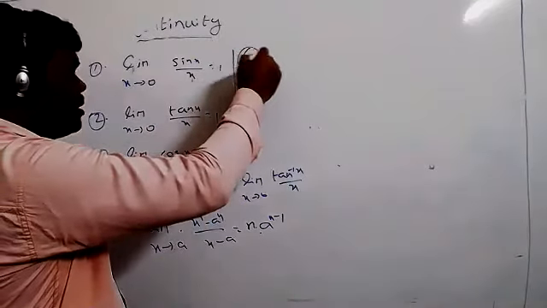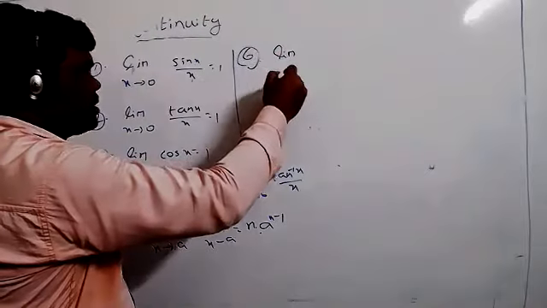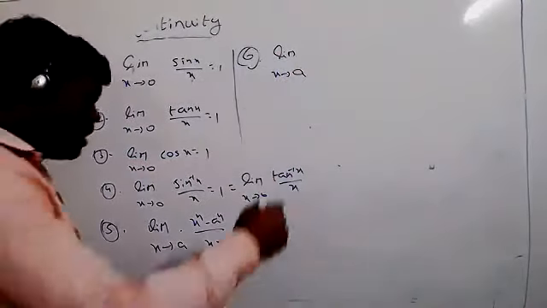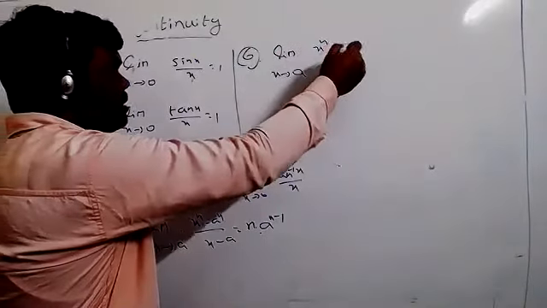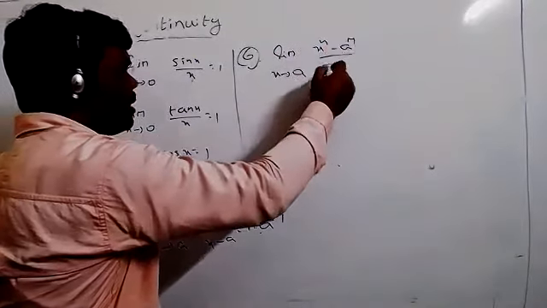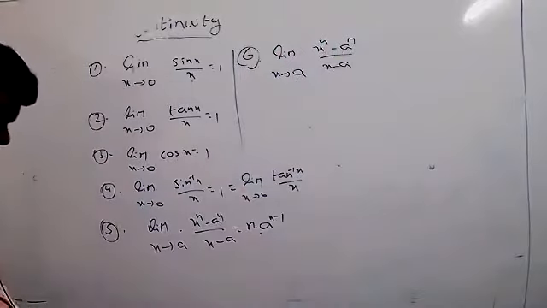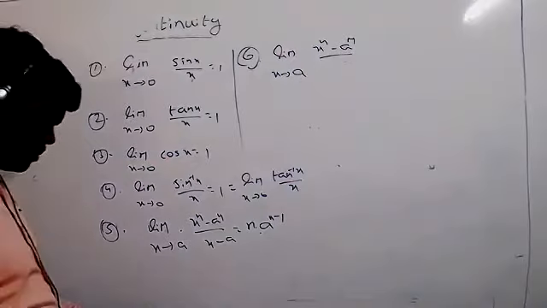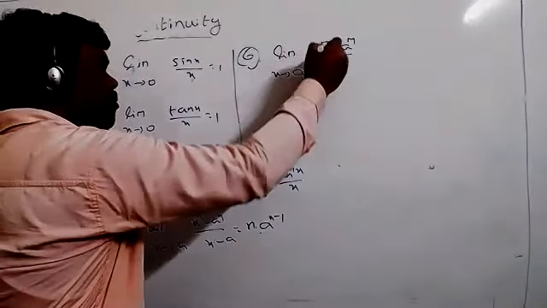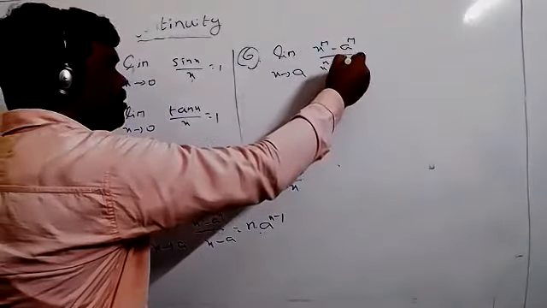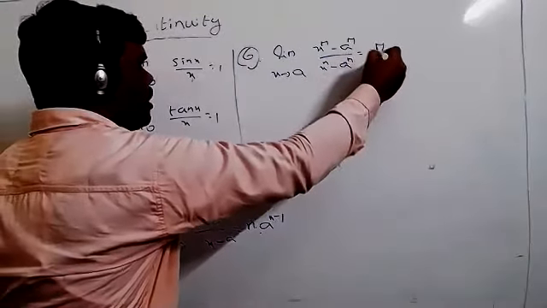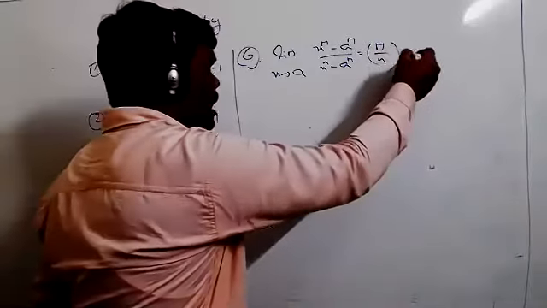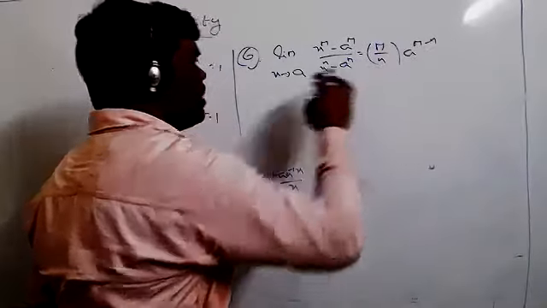Remember that. Limit x tends to a, x power m minus a power m whole by x minus a, or else you can write the same thing as x power n minus a power n, equals m by n into a power m minus n.